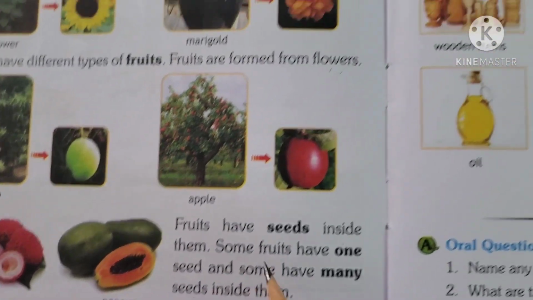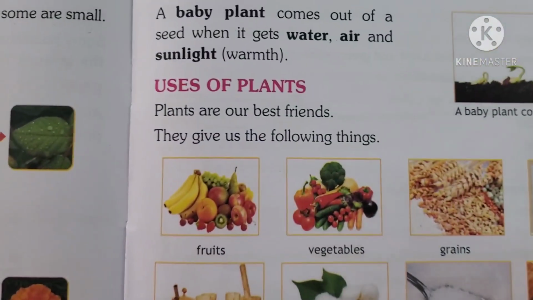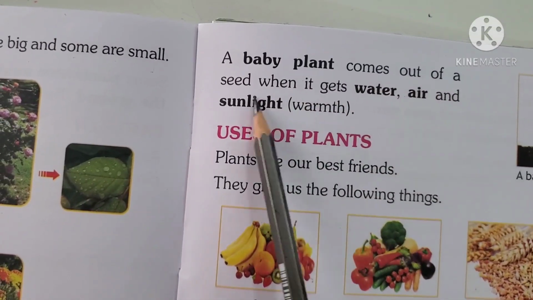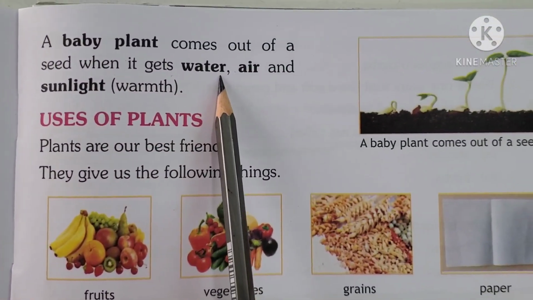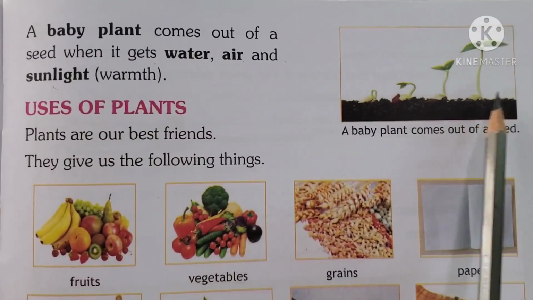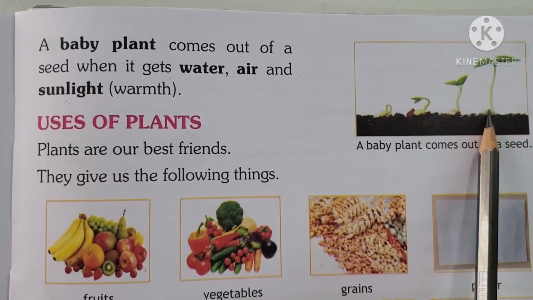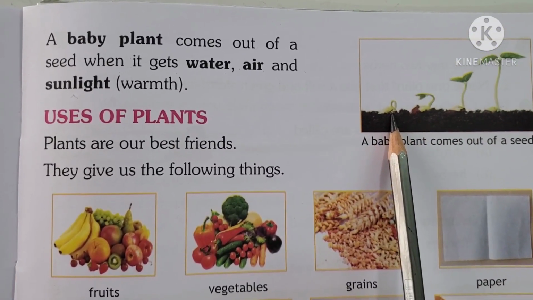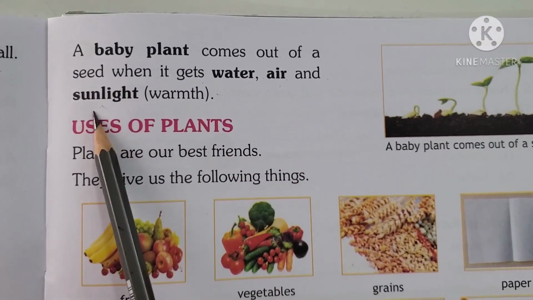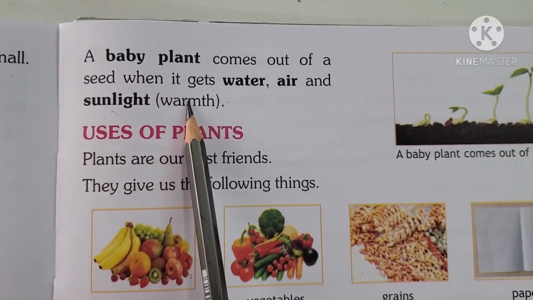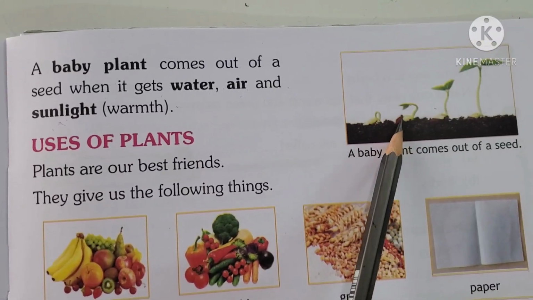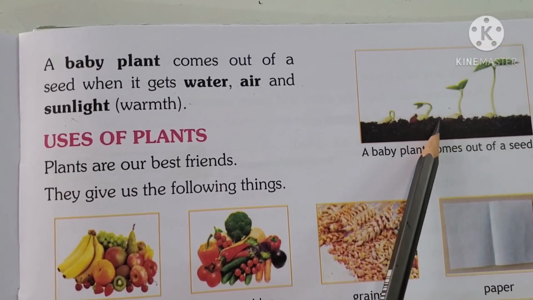Okay, now come to the next page, that is 101. A baby plant comes out of a seed when it gets water, air and sunlight. So from where does a baby plant come? It comes out of a seed when it is having sufficient water, air and sunlight. And sunlight gives us warmth. So does it give the plants. Then only a small plant comes out of a seed.